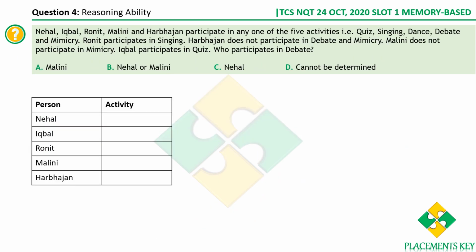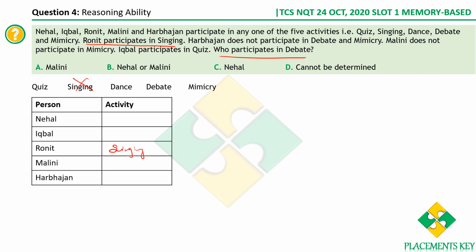Fine. Let's move on to the next one. There are 5 people, Nehal, Iqbal, Ronit, Malini and Harbhajan, who each participate in one of 5 activities. These are the 5 activities: quiz, singing, dance, debate and mimicry. Now there are a few conditions, and we are supposed to find who participates in debate. Let's take the direct clues. Ronit participates in singing.